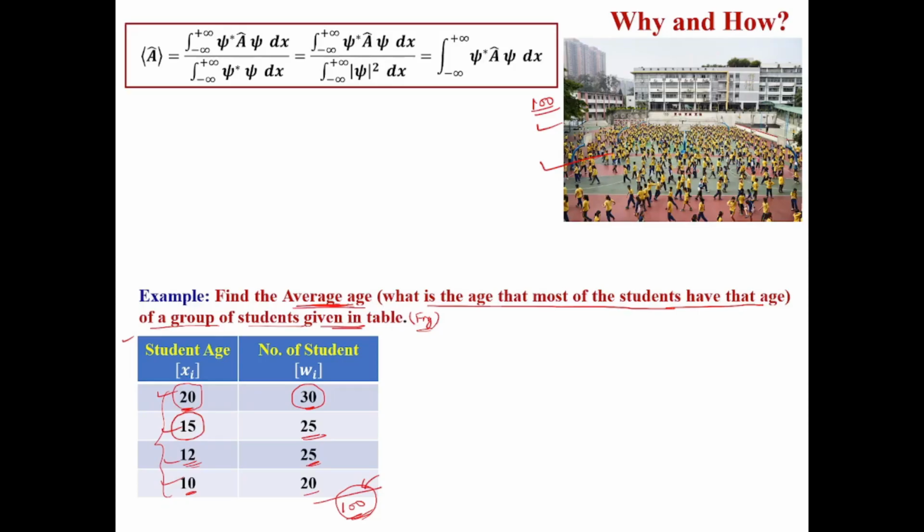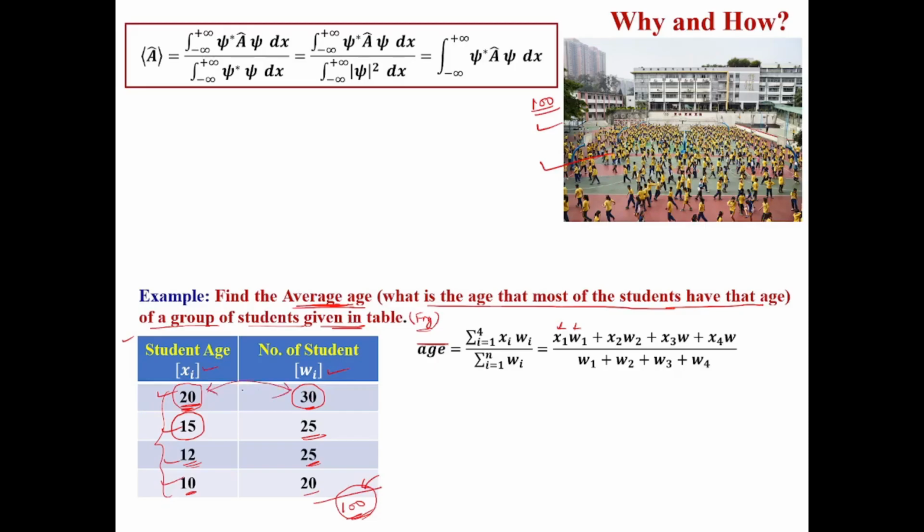It is evaluated in this way: the average age, or age with a bar on top, is equal to x1 omega 1. Here x1 means 20. This column represents xi, this column represents omega i. 20 age, how many students? 30.